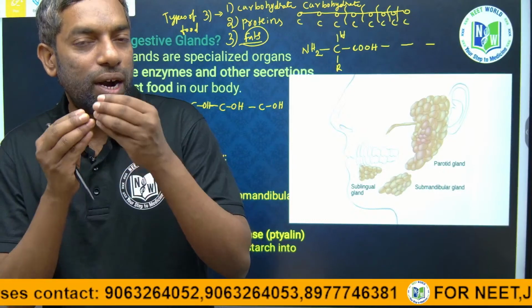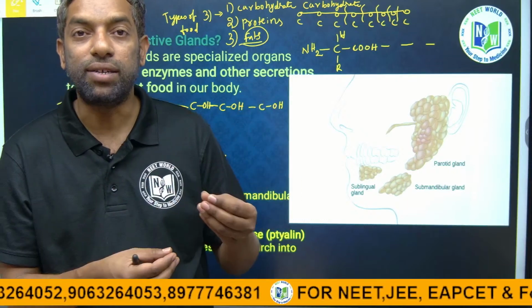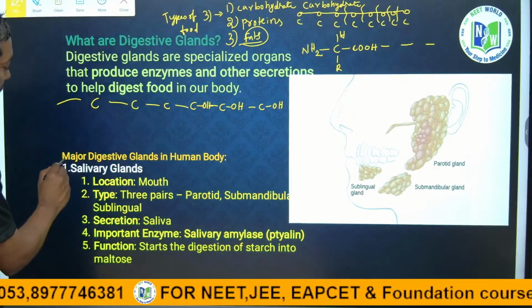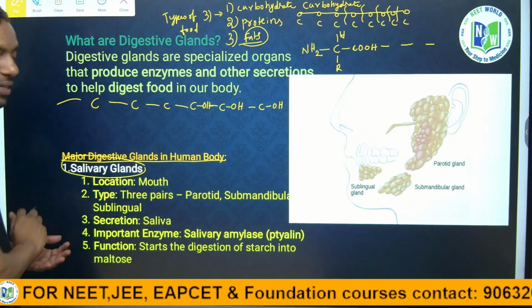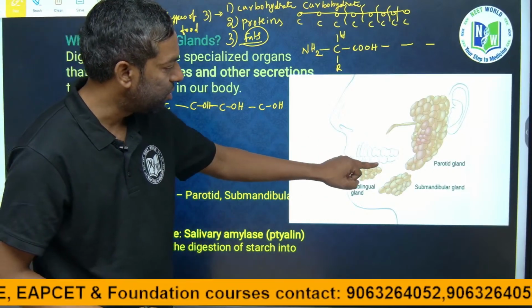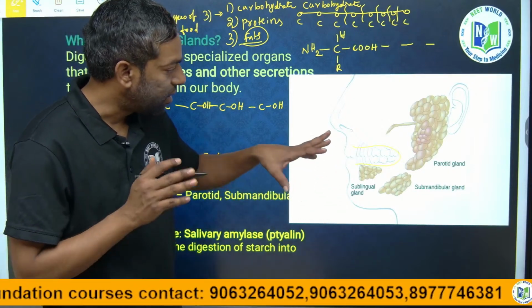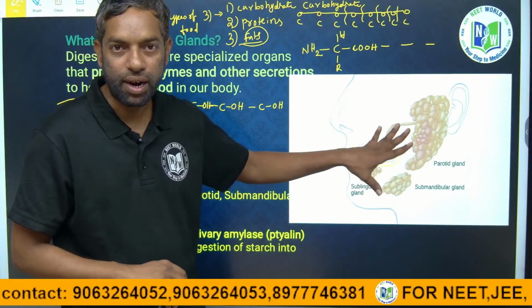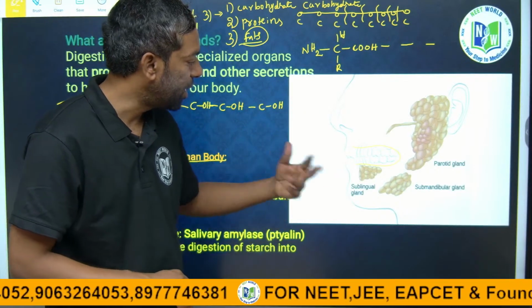So, what is the role of the digestive glands? We are going to discuss it. First, the major digestive glands are the salivary glands. Guys, just see this picture. This is the mouth, these are the teeth. The glands are of 3 types in the human, actually 4 types in the human. The salivary glands are of 3 types. You have to remember this, it may be asked in the exam.